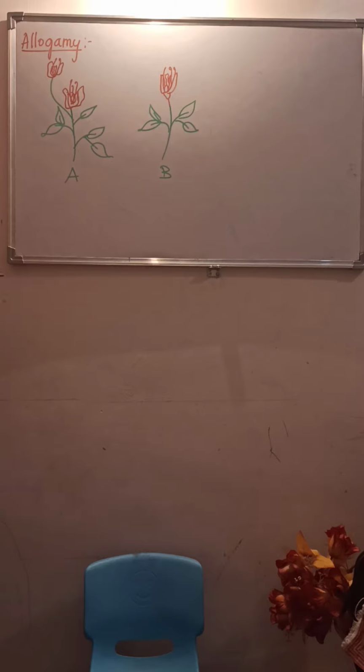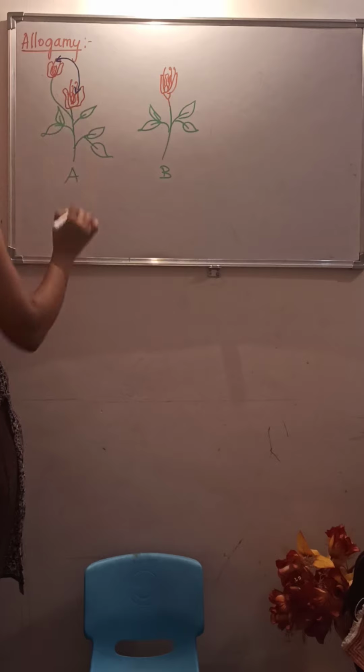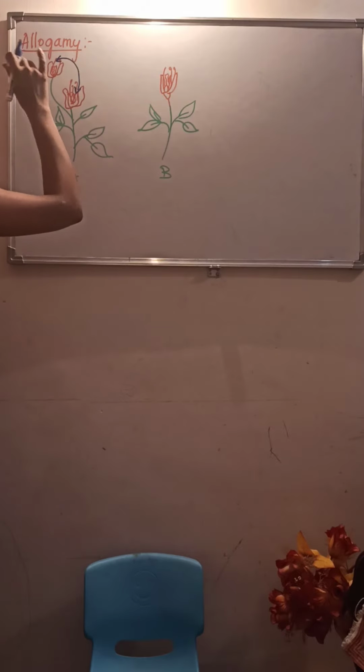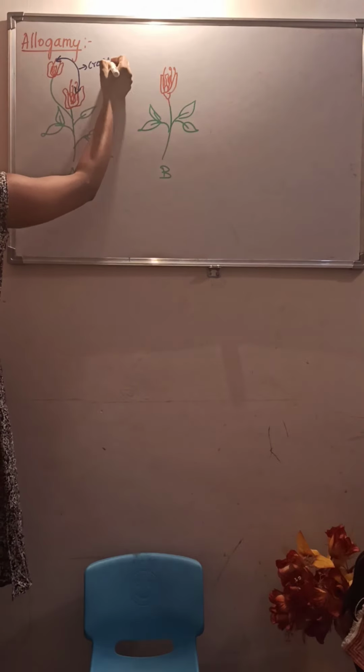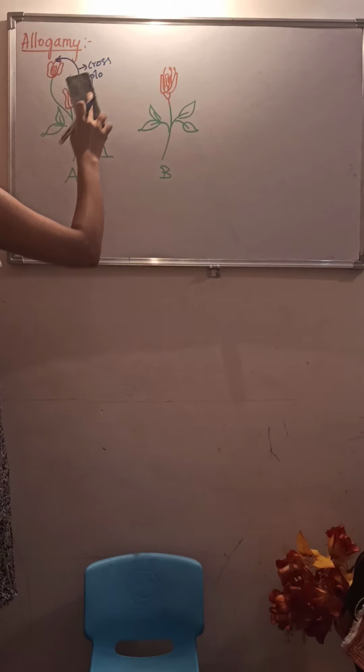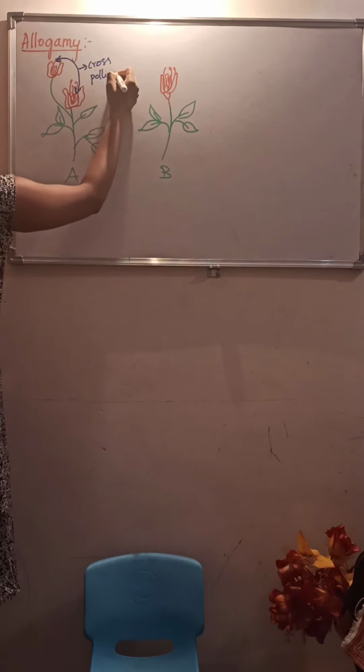You can see here, it is the transfer of pollen grain from the anther of one flower to the stigma of another flower of the same plant. Understood? From the anther to the stigma of different flowers of the same plant. That is cross pollination.